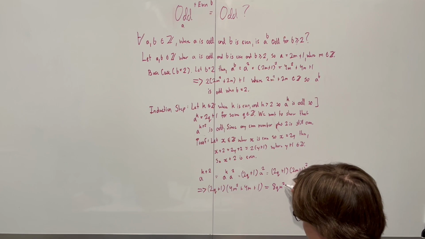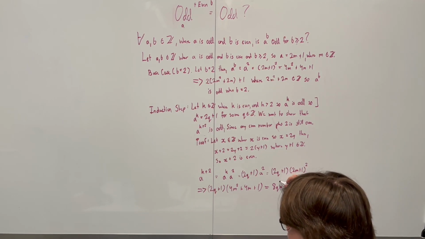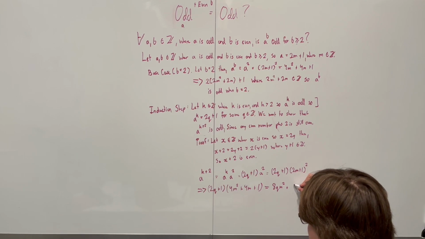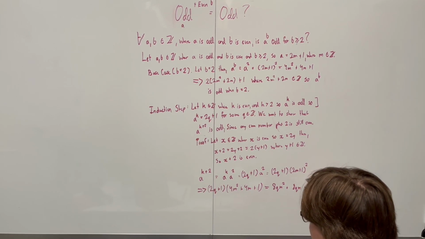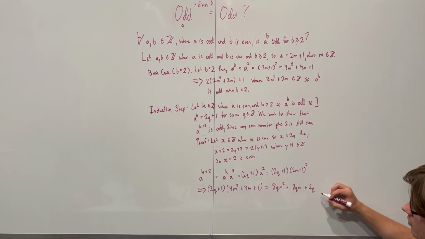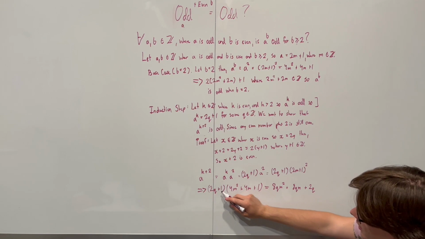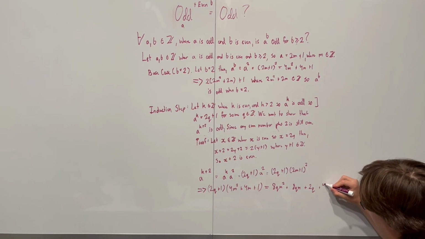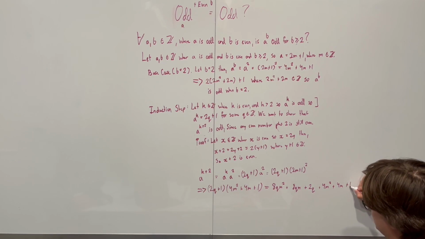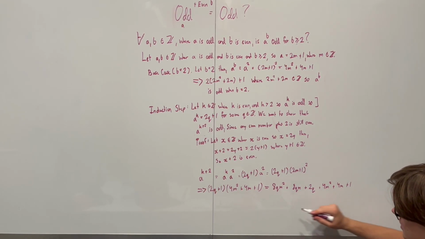It's going to equal 8qm squared, right? This times that. Then we can say plus 8qm plus 2q, okay. Then we take our 1, which is going to be plus 4m squared plus 4m plus 1. Okay, fantastic.